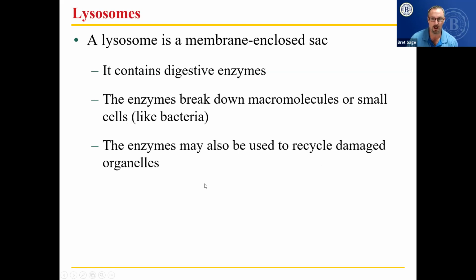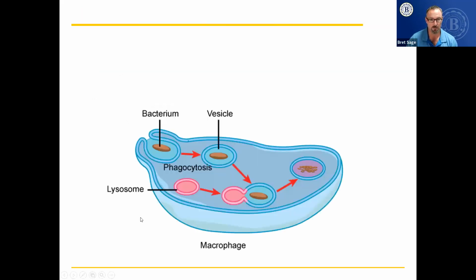So for example, if mitochondria isn't working anymore, these white blood cells will surround it, or well, maybe not surround the individual organelle, but the organelle may fuse with a lysosome, digesting it, breaking it into bits, and then the cell makes a new one. So this is an example of a bacterium coming in through a process called phagocytosis. You see we now have a vesicle, which is sometimes called a food vesicle. The lysosome, which has digestive enzymes in it, is going to fuse with it, breaking down the bacterium, and now the cell can use those nutrients.